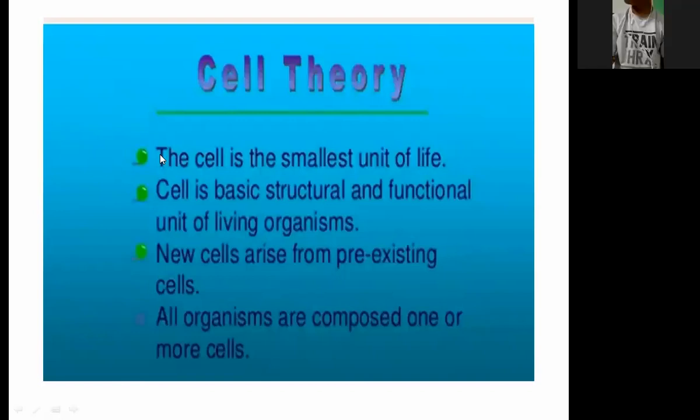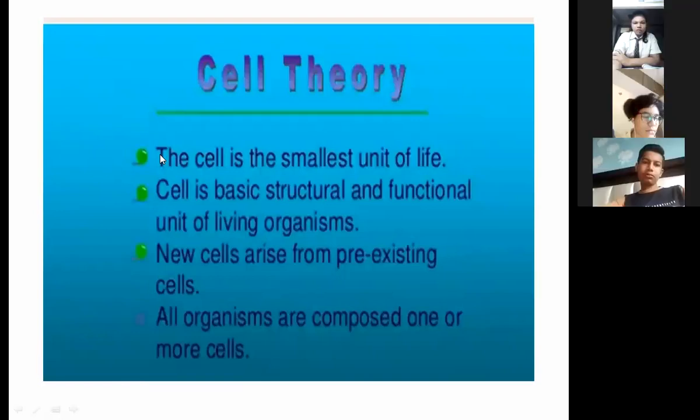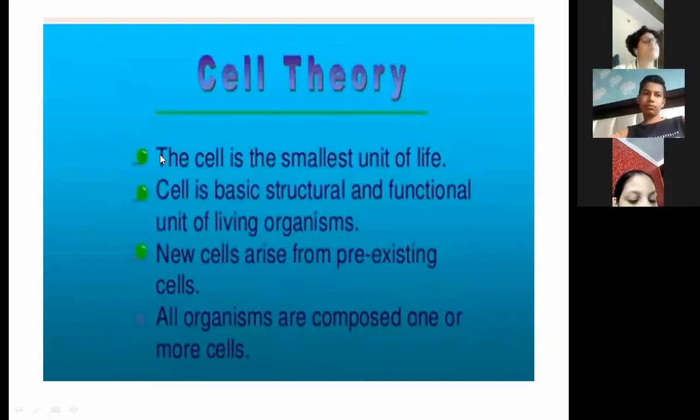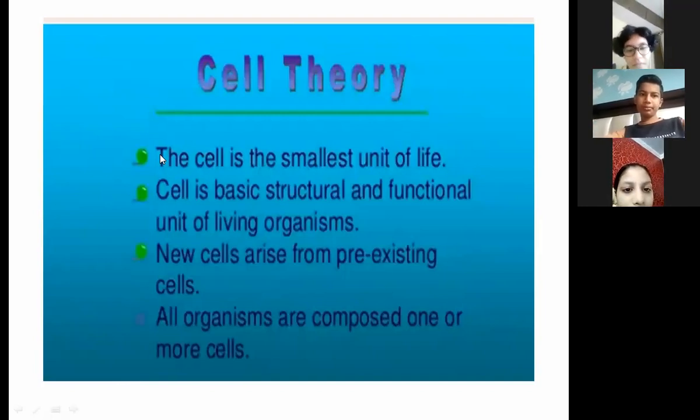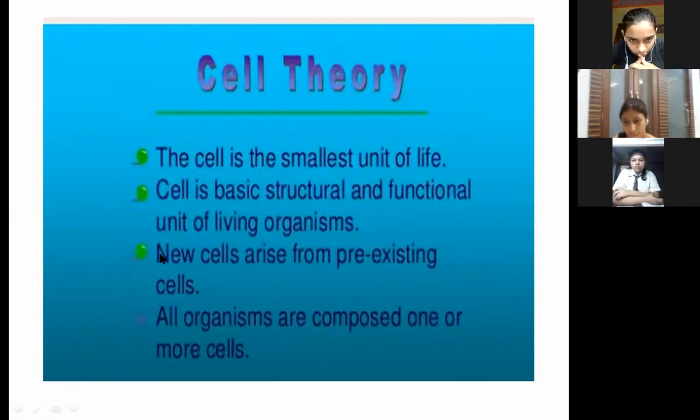Actually, what do you mean by the cell? Cell is the smallest unit of life. The smallest part of a living organism is known as cell. Is it clear? Very, very small, and it can't be seen with the naked eye. It can be seen only with the help of a microscope. Second point, it is a basic structural and functional unit of life because it performs all the functions and provides structure to the living organism.